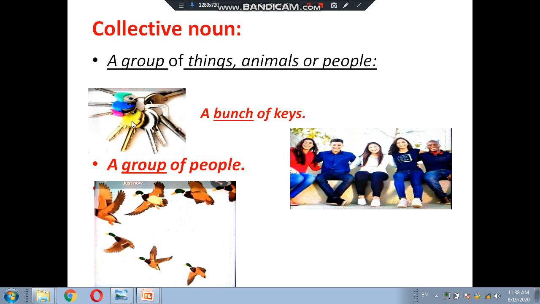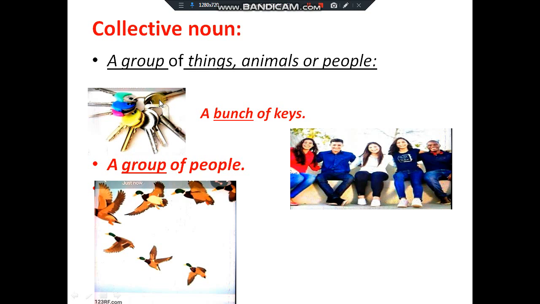You can see a lot of keys. There is no one key. Key is a noun. You know key is a noun. But these are a lot of keys, so we say a bunch of keys. The word bunch we use for a number of keys. So bunch is a collective noun. For a lot of keys we use the word bunch, just like a bunch of bananas, a bunch of grapes. So bunch is a collective noun.